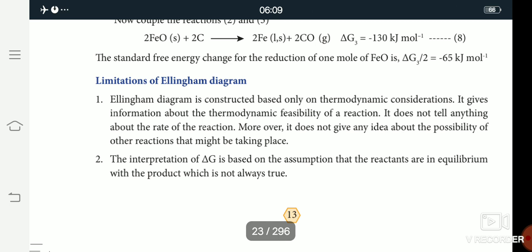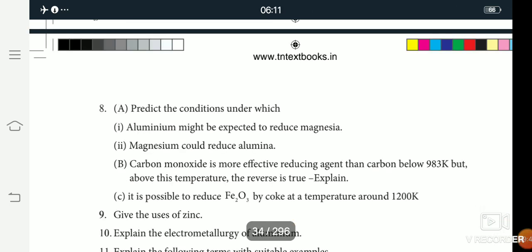Okay, children, now your homework. All of you take page number 24, question number 8. Using the Ellingham diagram, predict the conditions under which aluminium might be expected to reduce magnesia, and then magnesium could reduce alumina.